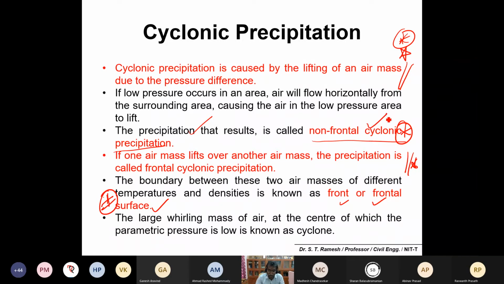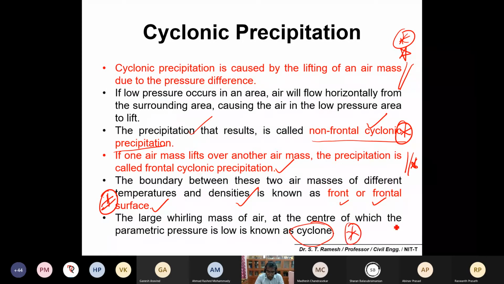What is non-frontal, what is frontal cyclonic precipitation, and what is the boundary between two air masses of different temperatures and densities, known as the frontal surface. And a large whirling mass of air, at the center of which the barometric pressure is very low, is known as a cyclone.